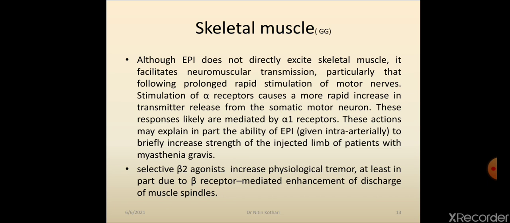Few of the selective beta 2 agonists increase physiological tremor, at least in part because of beta receptor mediated enhancement of discharge of muscle spindle. And this adverse effect is very significant in case of beta 2 agonists that are used in treatment of asthma, salbutamol, terbutaline, formoterol. This adverse effect is very prominent, that causes skeletal muscle tremor.